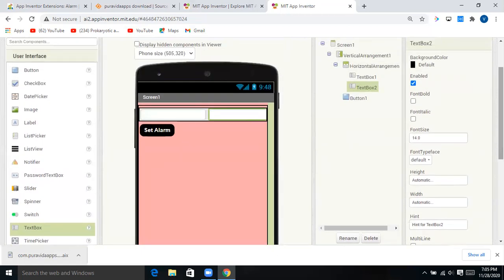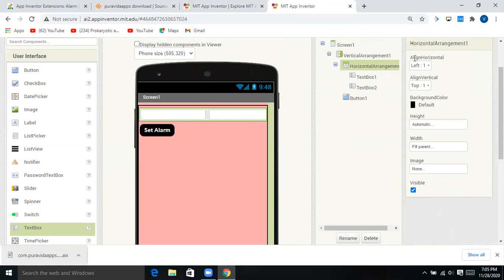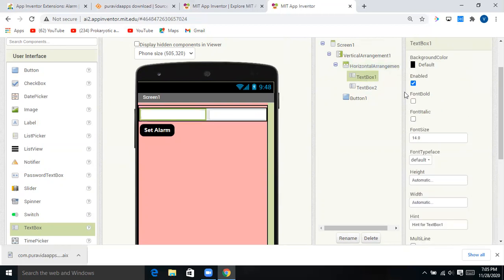Now it is all okay. Now click on this horizontal arrangement and make its align horizontal as center 3, align vertical also as center 2. Like this. Text box 1 also.